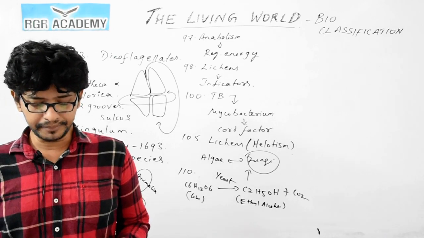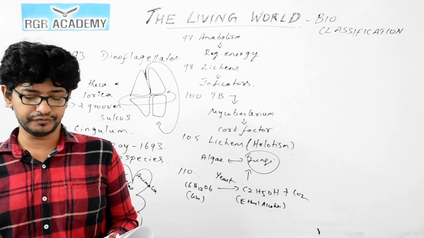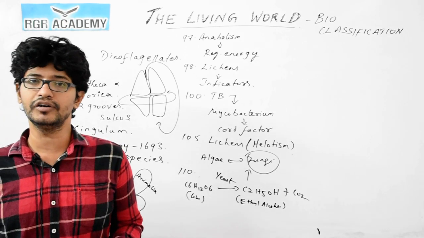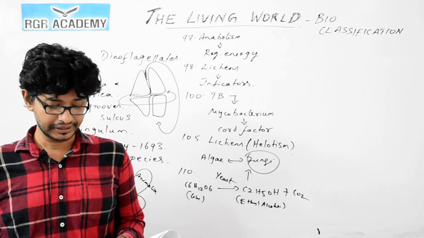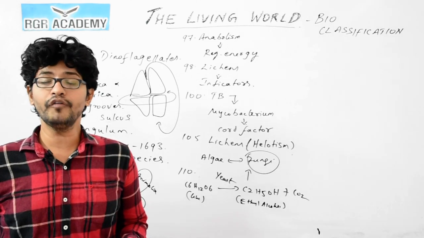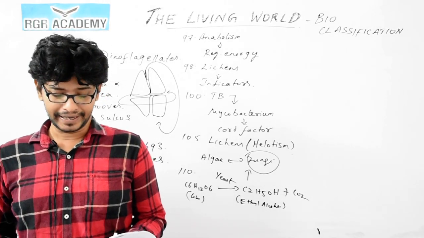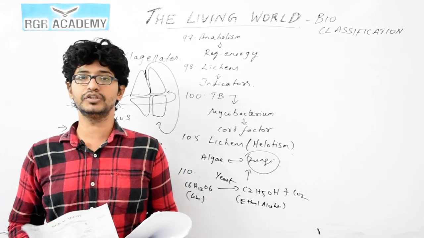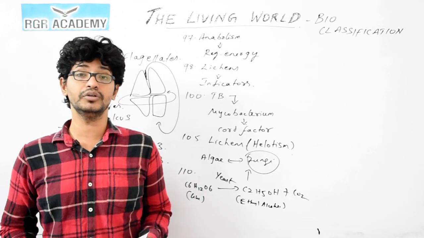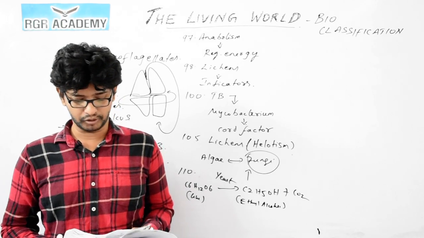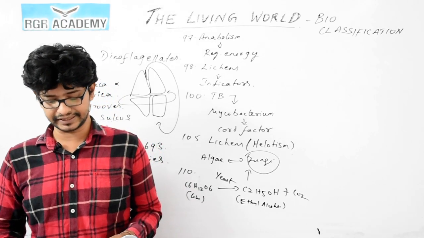Question 114. Maximum energy is required to break which type of bonds? Ionic bonds, hydrogen bonds, van der Waals bonds do not require much energy. But covalent bonds share electrons and hold the atoms together, so they are very strong when compared to other types of bonds. So for question 114, option 1 is the correct answer.